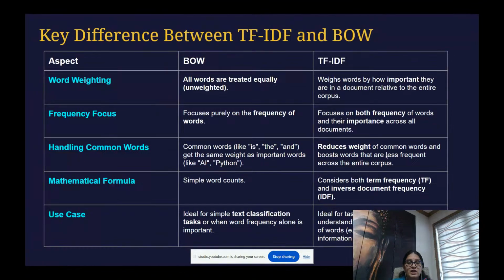But TF-IDF will help you reduce the weight of common words. Okay. And then the mathematical formula: simple word count for bag of words, and for TF-IDF it considers both term frequency and inverse document frequency, IDF. Okay, so this is very important. Bag of words is ideal for simple text tasks, when word frequency alone is important and you are not giving importance to the grammar or order. For a small data set, you can use bag of words. But if you really care about the grammar and order of your sentences, then you should go with TF-IDF.